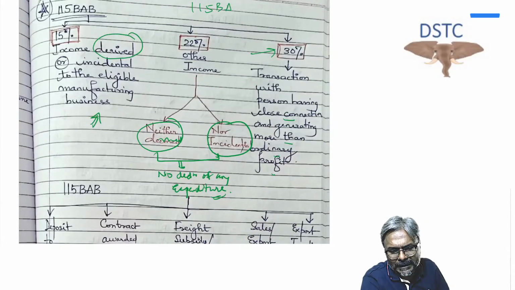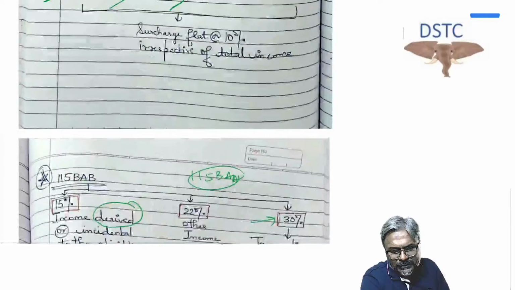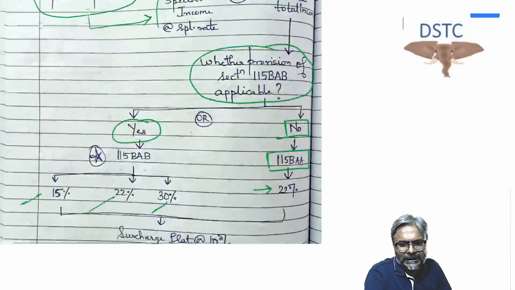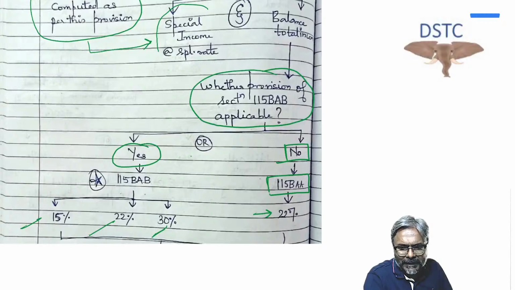Now, if you are solving a question of 115BAA, there is no such level of comparison for the balance total income, which we are discussing right now.